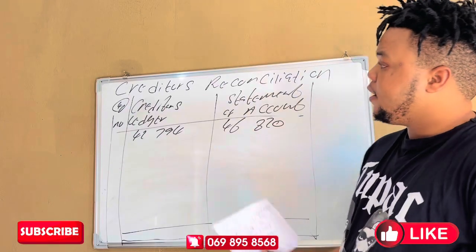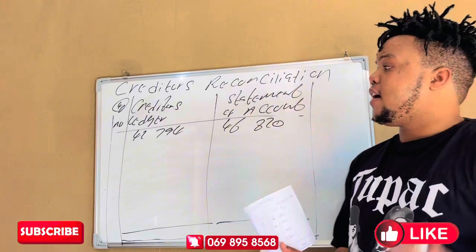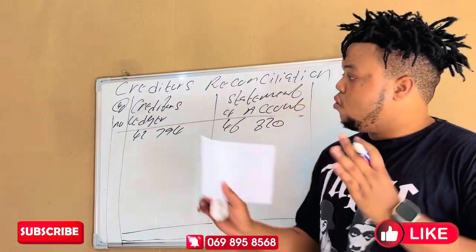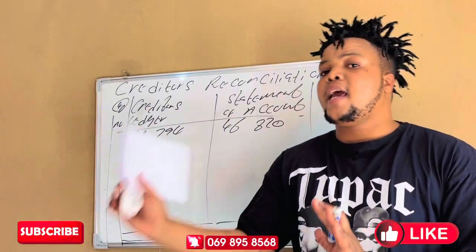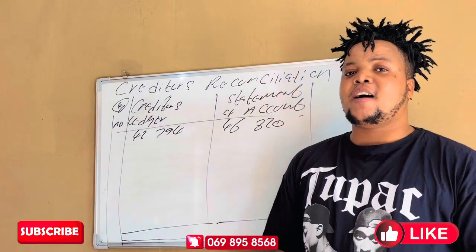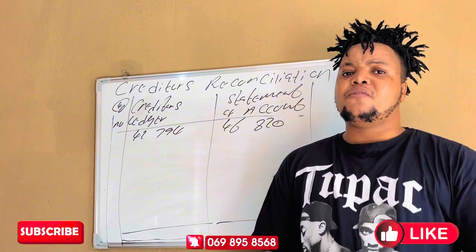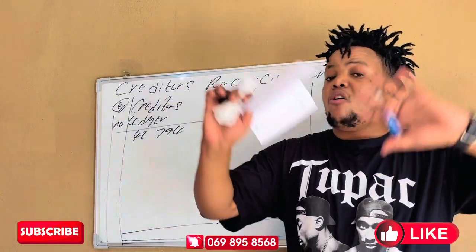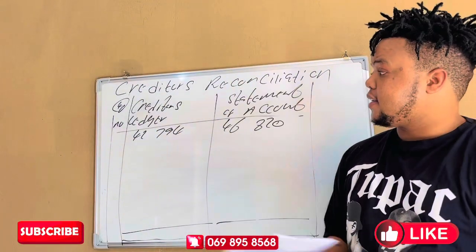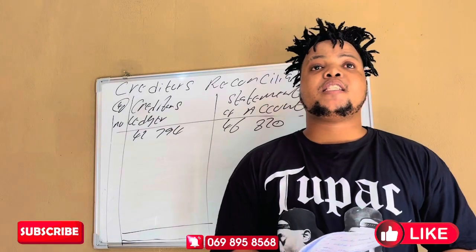Now, for any mistakes that we identify there, we must ask ourselves who made the mistake, the business or the supplier, so that we know where to rectify in terms of discount, invoice, interest, EFTs, payments, etc. So let's read the first mistake.